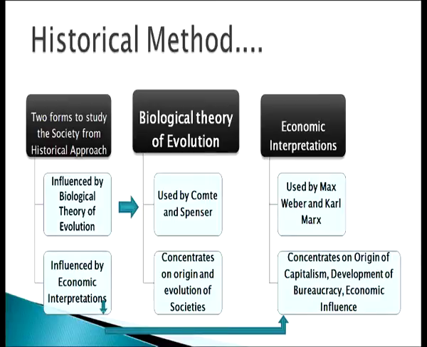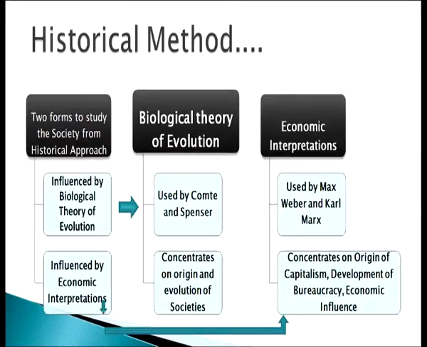There are 2 forms to study the society from the historical approach. These 2 forms are influenced by the biological theory of evolution, and second, the economic interpretation of history. When we study the historical method, we need to go through the biological theory, that is how the society evolved, and second, what is the economic base of that particular society.